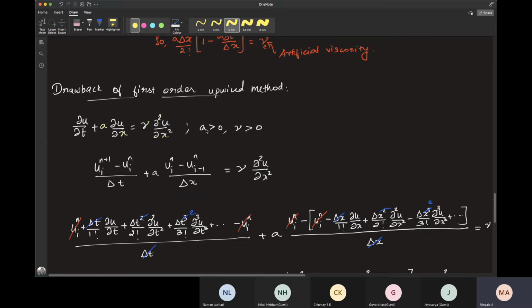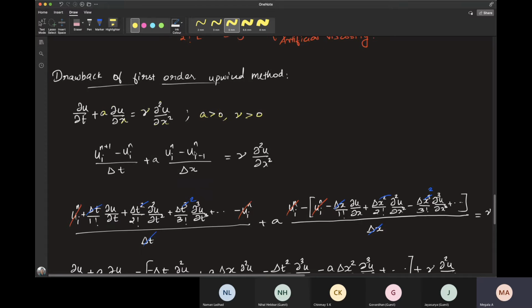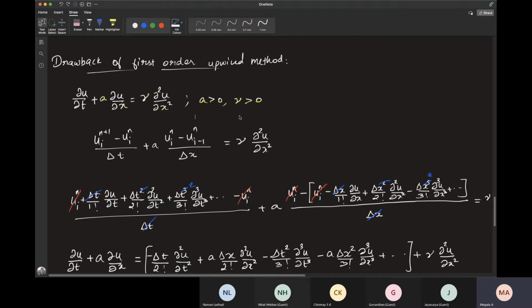Here again let's consider that A is greater than 0 and the viscosity coefficient mu is also greater than 0. So when A is greater than 0, backward in space becomes the appropriate upwind direction for the governing equation. So now let's do an FTBS again for the convection diffusion equation.